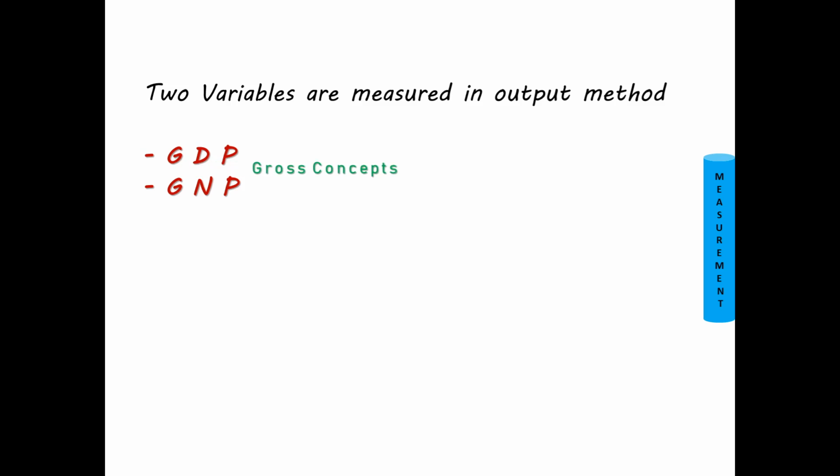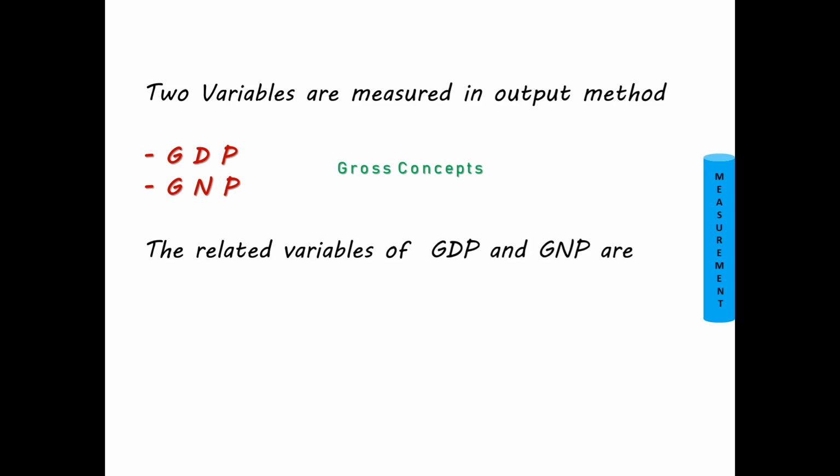These are our gross concepts, and related to this GDP and GNP, we are having two more variables, and they are NDP and NNP, that is net domestic product and net national product. These are the net concepts of national income. So gross concepts and net concepts, or GDP, GNP, NDP, NNP, come under output method.